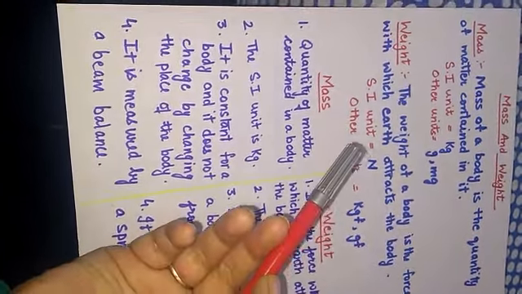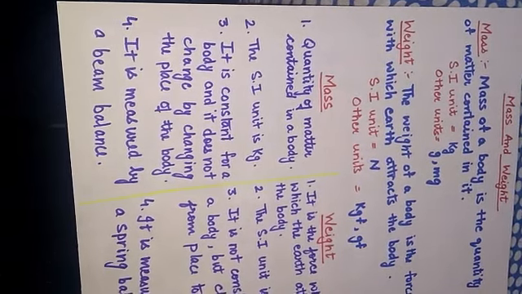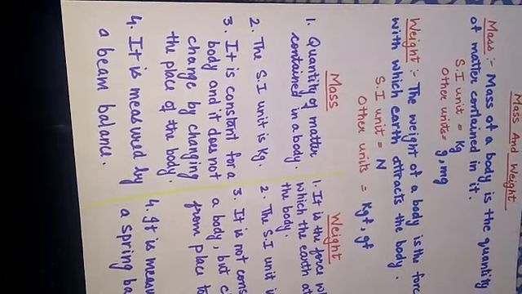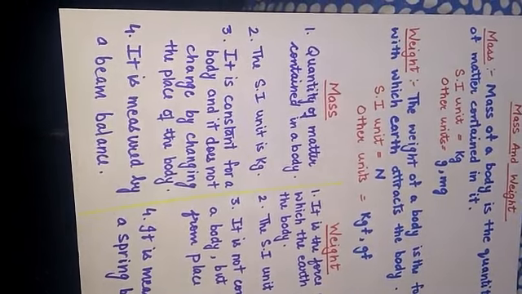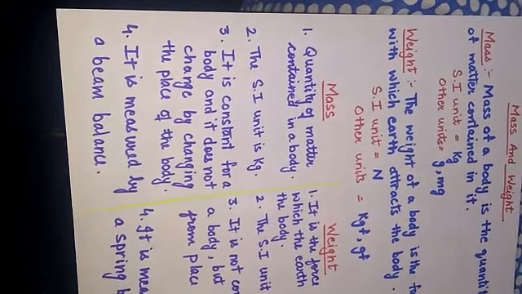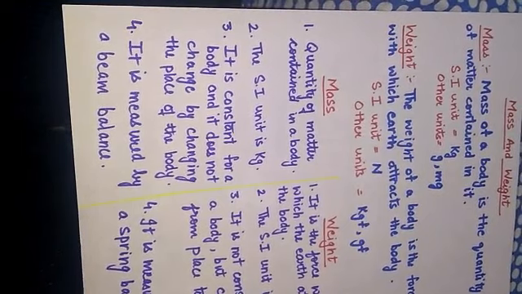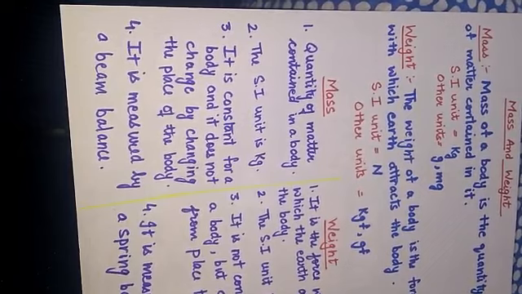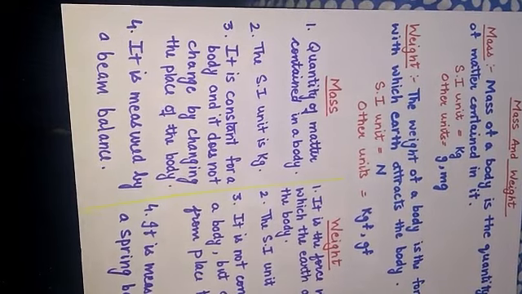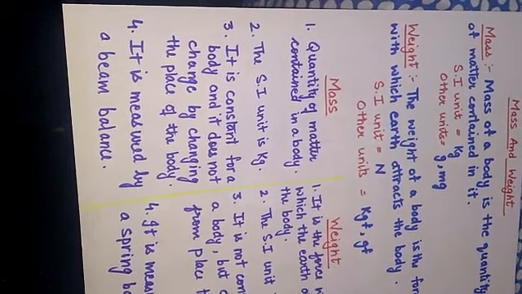What is mass? Mass is the quantity of matter contained in an object. What is the SI unit of mass? Kilogram. What are the other units of mass? Gram and milligram. What is weight? Weight of a body is the force with which earth attracts the body. What is the SI unit of weight? Newton. And what are the other units of weight?